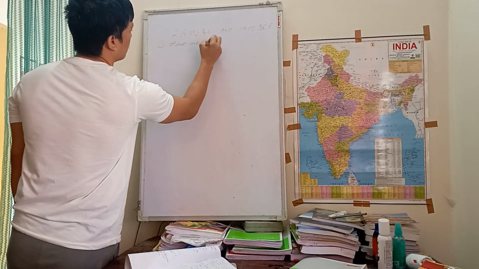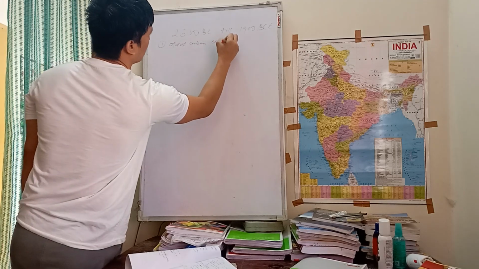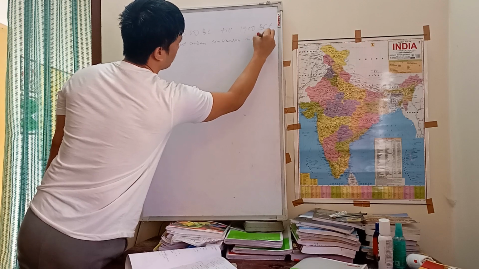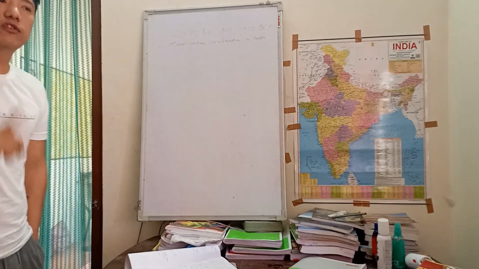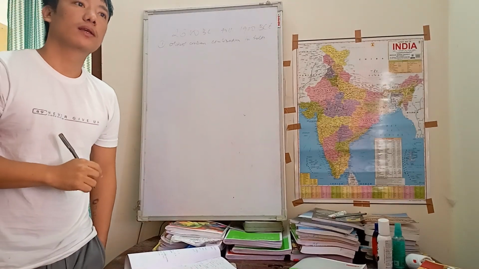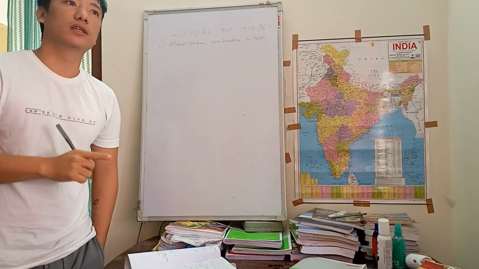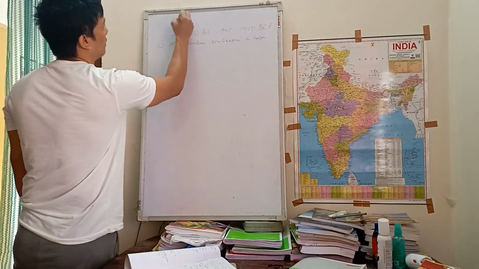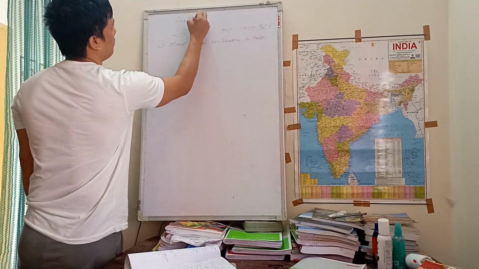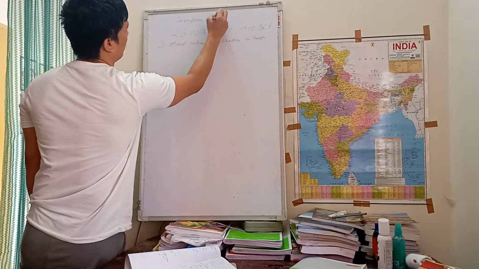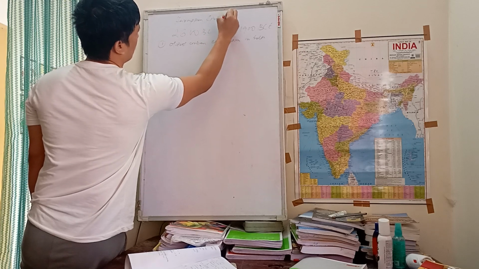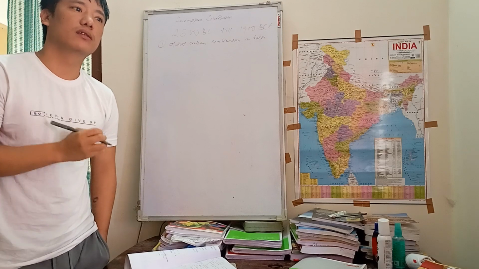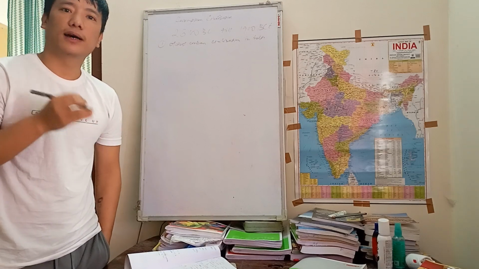The first point to remember is that it is the oldest urban civilization of India, and this Indus Valley Civilization is also known as Harappan Civilization. Why is it known as Harappan Civilization? Because most of the sites of this civilization have been found in Harappa.